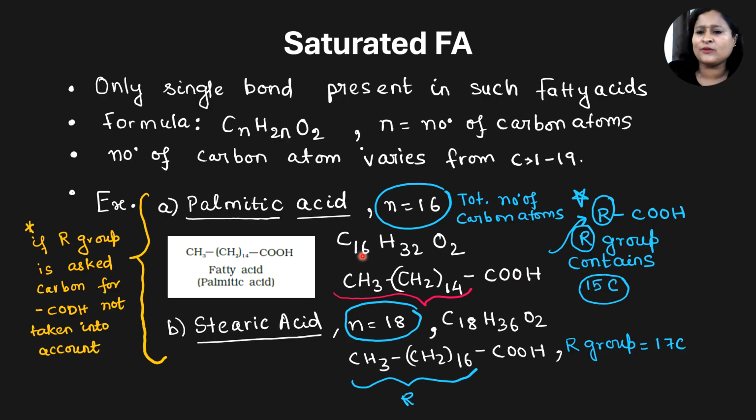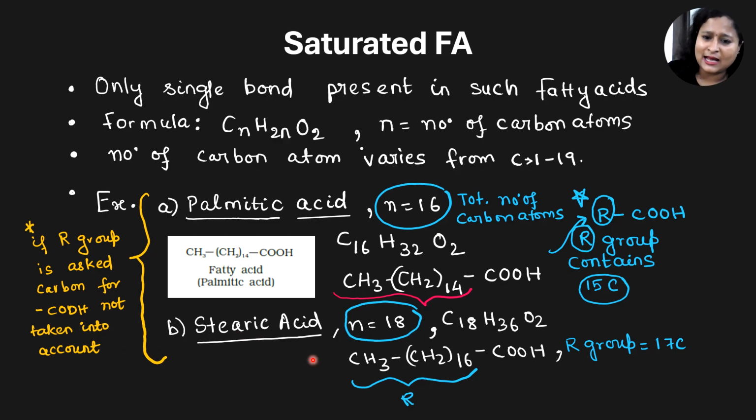It's a very important question. If it is asked directly, the number of carbon atoms present in palmitic acid, you have to write 16. But if it is a little twisted and asked, the number of carbon atoms present in the R group of palmitic acid, then you have to exclude the COOH group there. So the answer would be the number of carbon atoms present in the functional group is 15C. Clear?